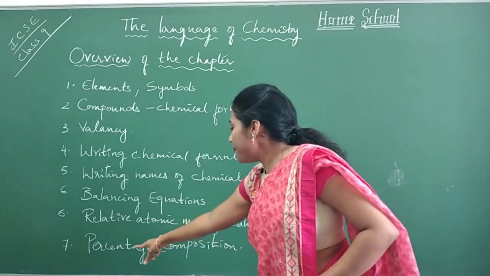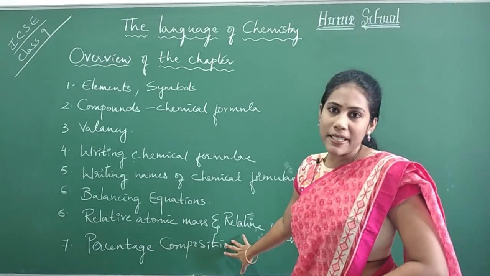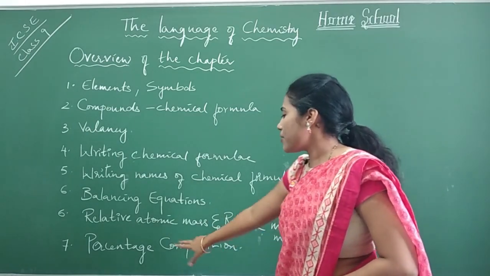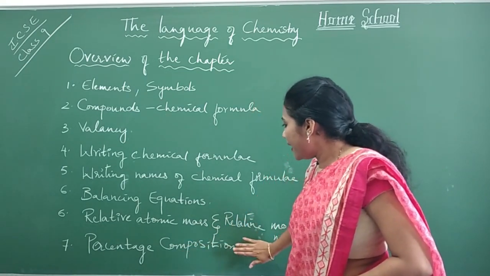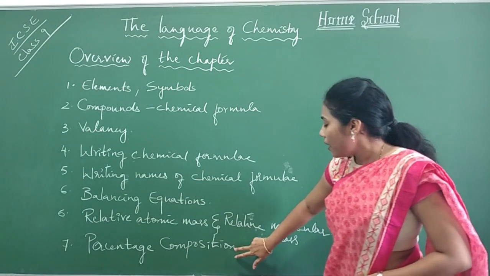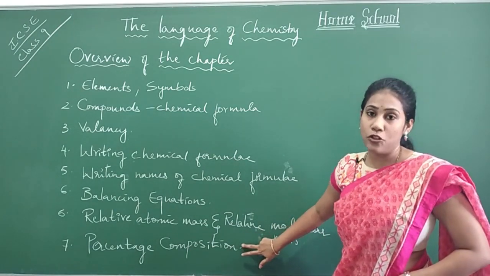Lastly, we have percentage composition, which is completely numerical based, and you will be solving lots of numericals on this concept. It is very important from the board examination point of view, and also for competitive exams.